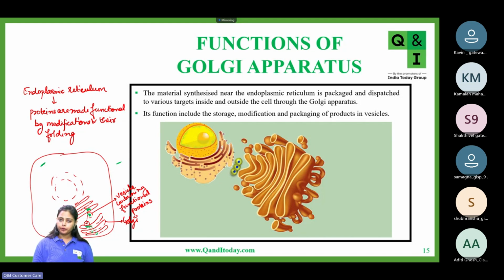They will enter into the Golgi apparatus. Now inside the Golgi apparatus, they will move from one cisternae to another cisternae like this. And while they are passing from one cisternae to another cisternae, proper tagging is taking place. Okay. So inside the Golgi apparatus, proper tagging of the proteins is taking place. And what do we mean by tagging? Tagging basically ensures the location where this protein needs to be delivered.